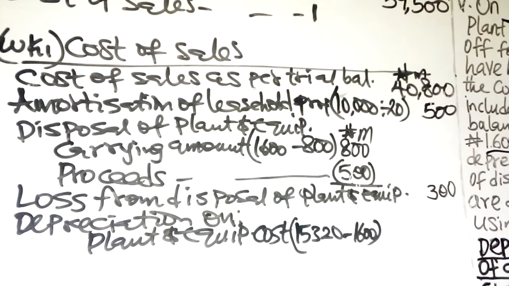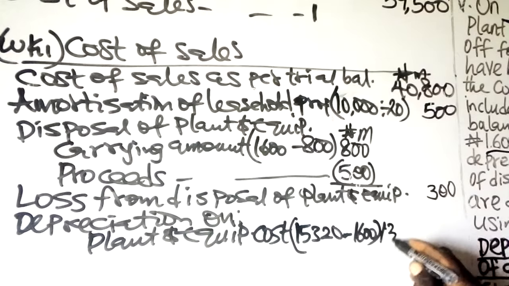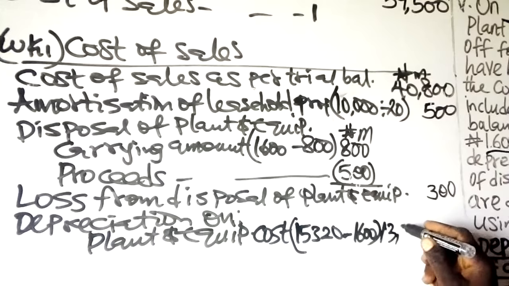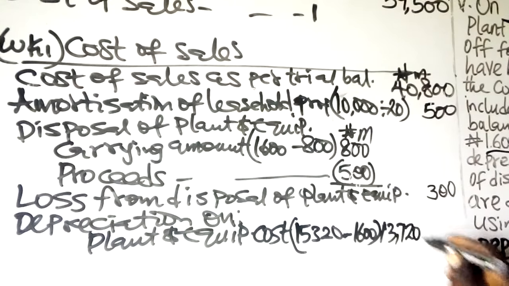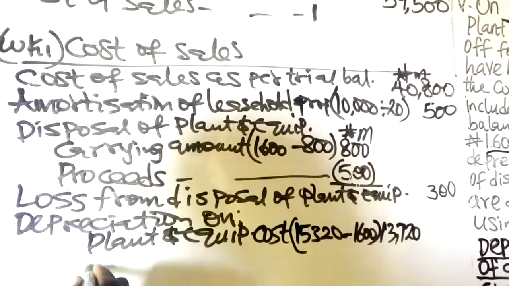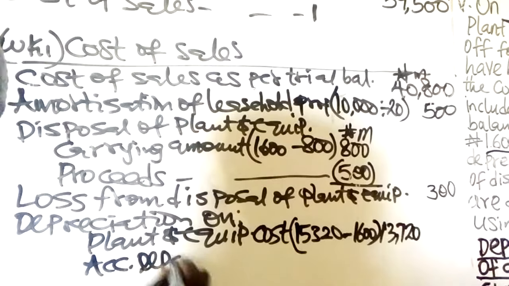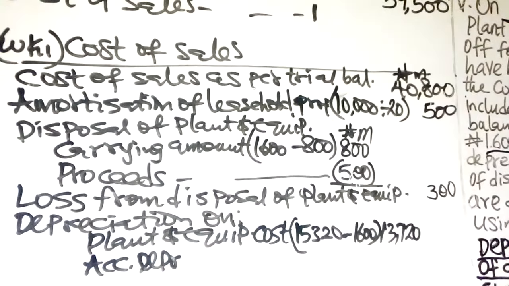Then that means the plant and equipment you are left with is 13,720. That is the one that is still remaining, the one that has not been sold. Remember, the method of depreciation to use is the reducing balance method. Since it is reducing balance, the accumulated depreciation has to be removed in order to arrive at the carrying amount.